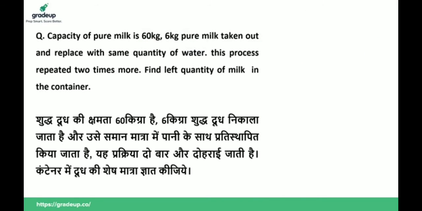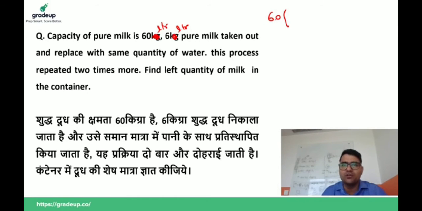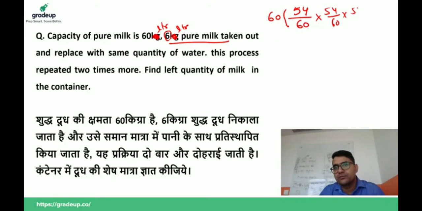Okay, now guys listen. This is liter. You have 60 liter. You can do it without using the formula, then there is no problem. This is 60 liter of milk. What you are doing is taking 6 liter of pure milk. If you have 60 liter and you take 6 liter of pure milk, then you are left with 54. And you do this 2 times more. After solving, you will get your answer, that is 43.74 liter.